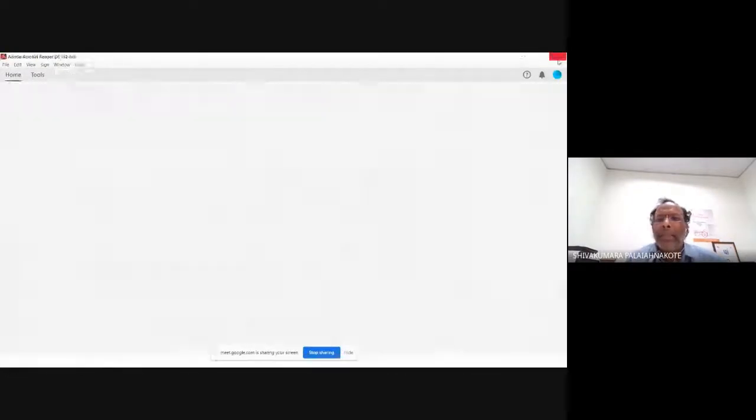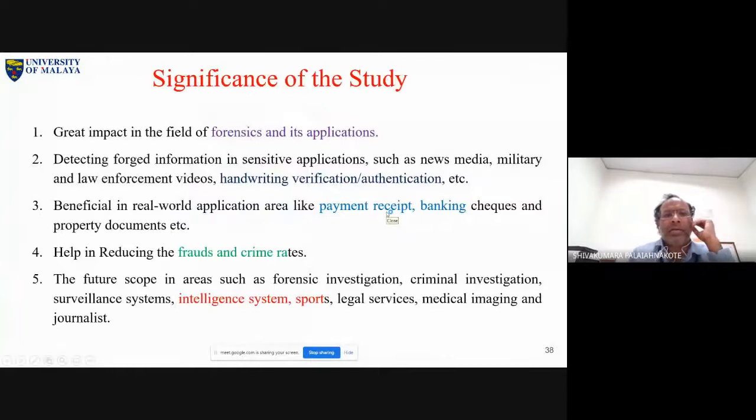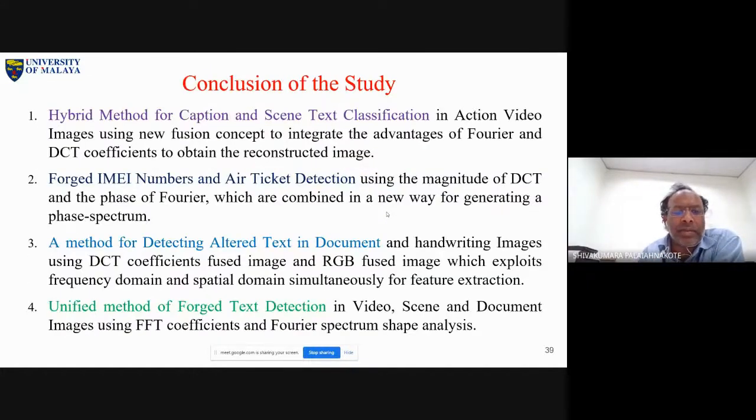Now, the significance. As I mentioned, we can use this for many applications because we are focusing on video, natural scene images, and even documents. Payment receipts and banking, real estate fraud documents, answer script fraud documents, and certificates can use it. Anyway, no need to read this one.